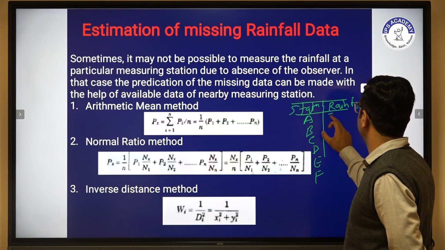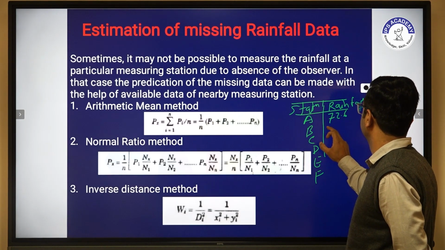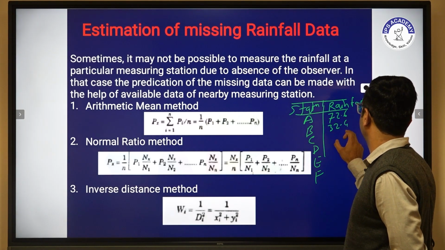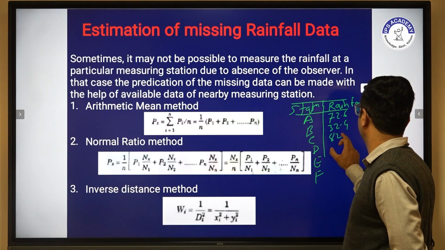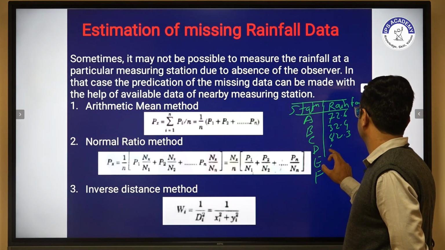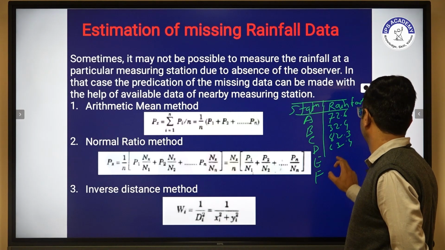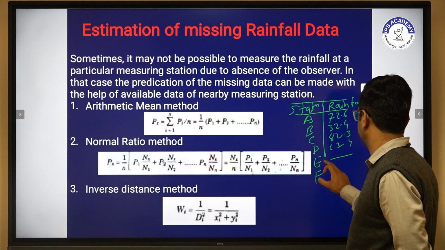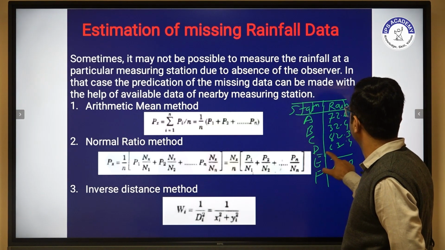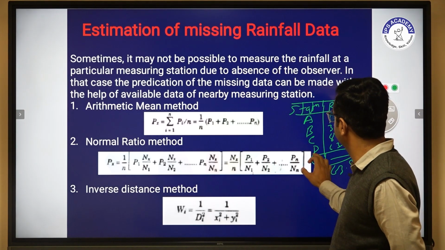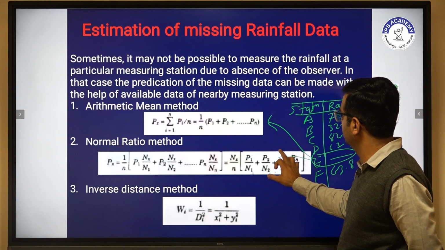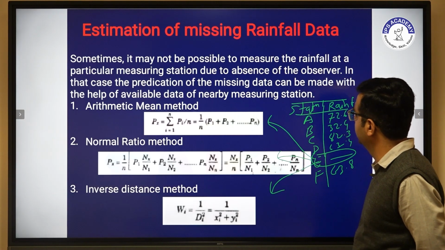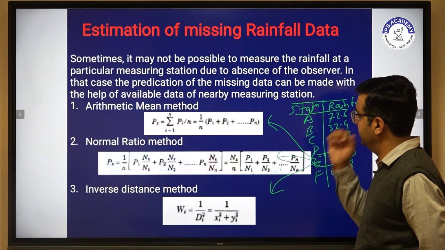We have some readings, for example 72.6, 32.4, 82.3, 63.4, but we have no reading for the E station. Then what do we have to do? We have to use any one method to calculate this missing rainfall data.